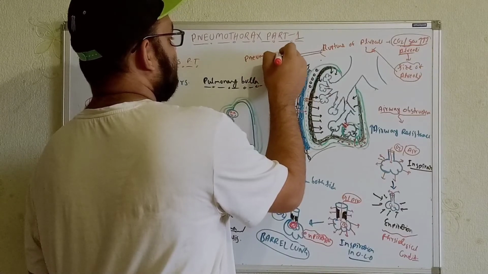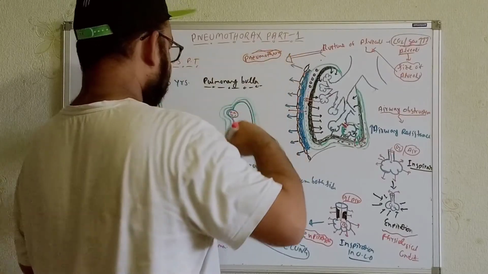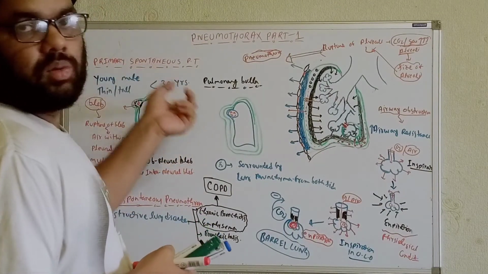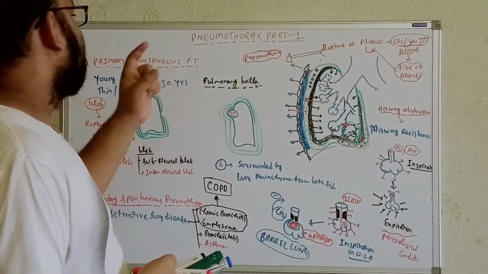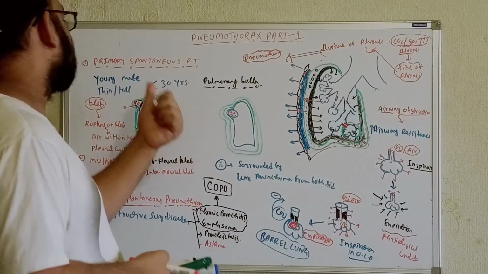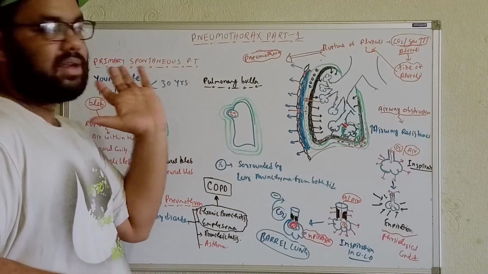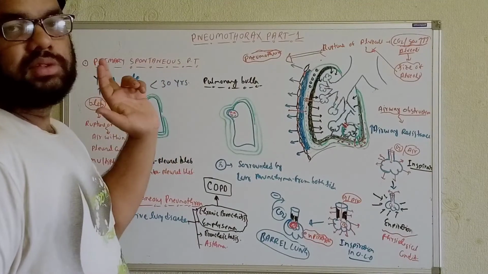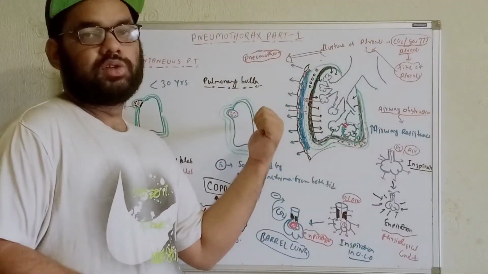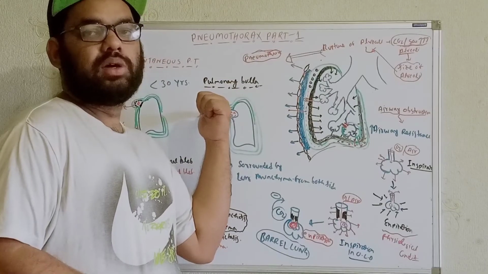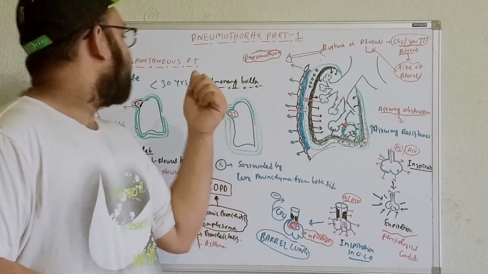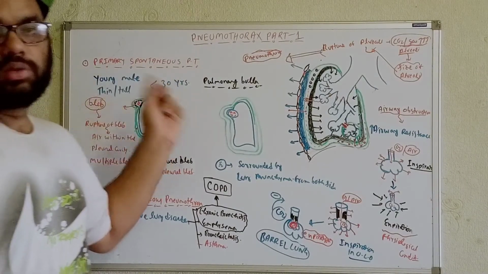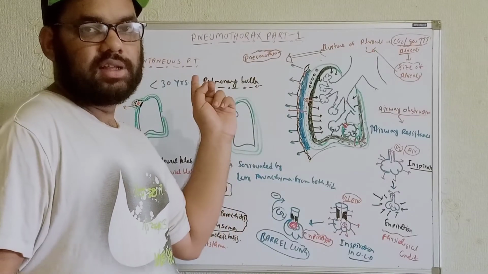So this was all about the secondary spontaneous pneumothorax. In the next part of the videos, we'll talk in detail about the traumatic pneumothorax. So this was all about the pneumothorax. In the pneumothorax, I said there are two types: the primary spontaneous pneumothorax and the secondary spontaneous pneumothorax. And separately we'll get the traumatic pneumothorax. The primary pneumothorax occurs without trauma. And we divided the spontaneous pneumothorax into two types, the primary and the secondary.